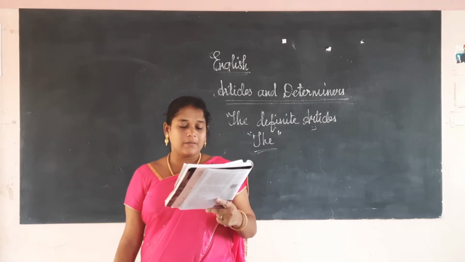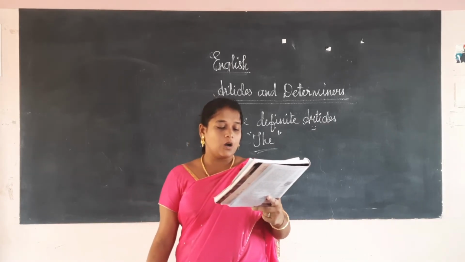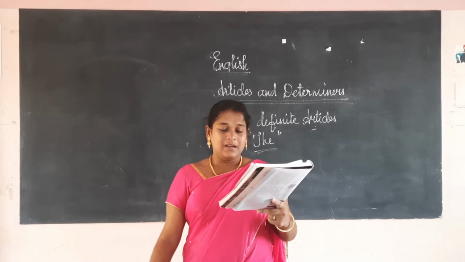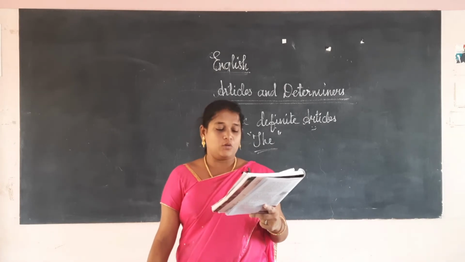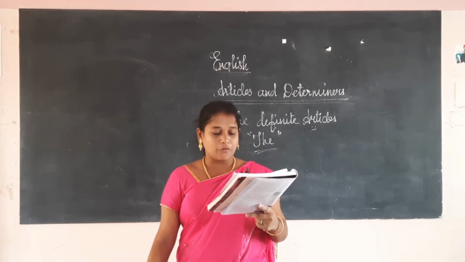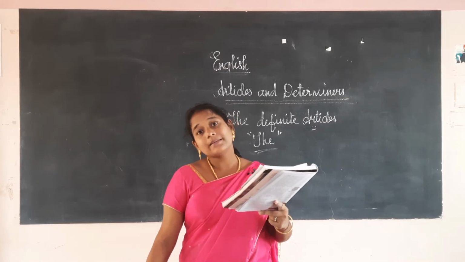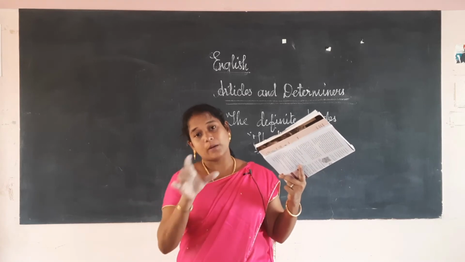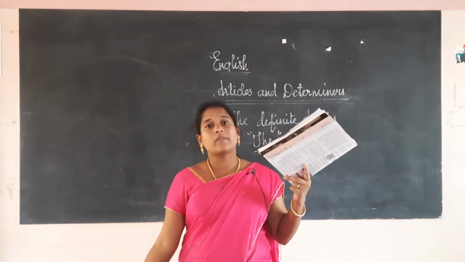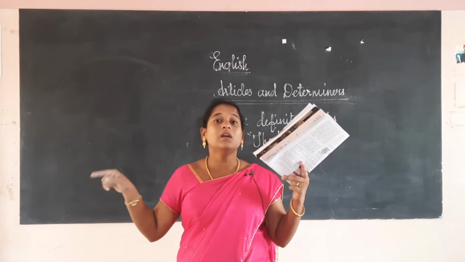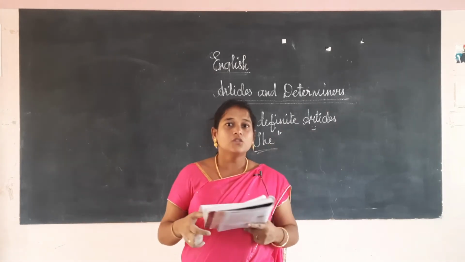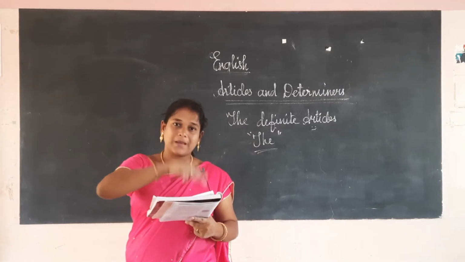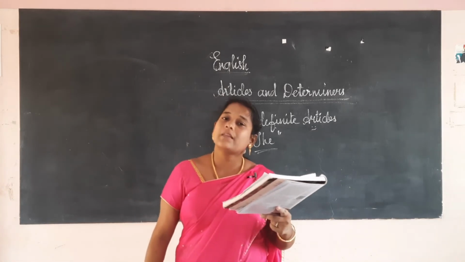For example, one more example I will give. This is the house that Jack built. So we are referring to the house, which we had already spoken about. I saw a man in your office, the man was blind. First we spoke about a man. Next, again we are talking about that man, so we use the man was blind. So again we are representing the same man we have spoken about. If we want to talk again about someone we already spoke about, we use the.